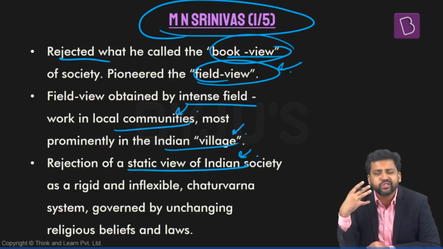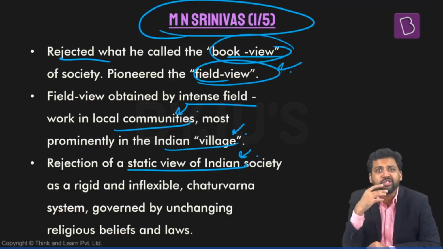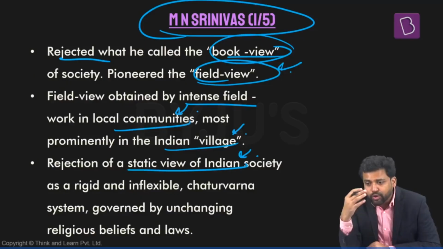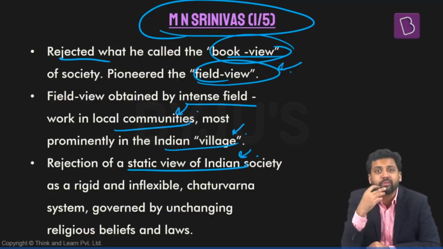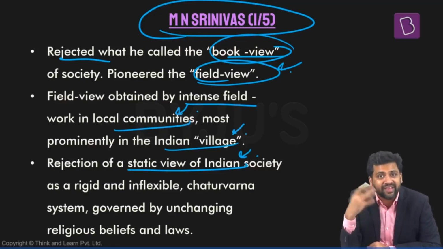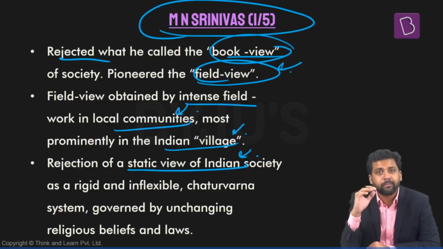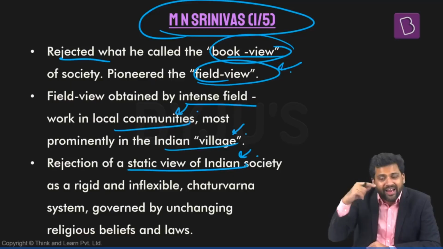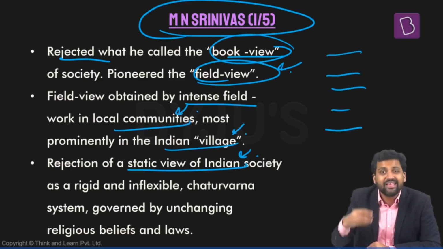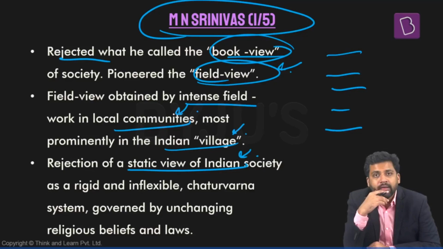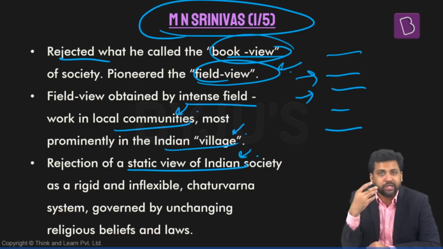He's not taking into consideration how the dynamics might change over a period of time, how the interaction between different caste communities might change over time, how the position of different castes in this hierarchy might change over a period of time. He's not talking about all those things. M.N. Srinivas says, yes, there is a hierarchy, but whatever hierarchy exists between these segments, that might change.